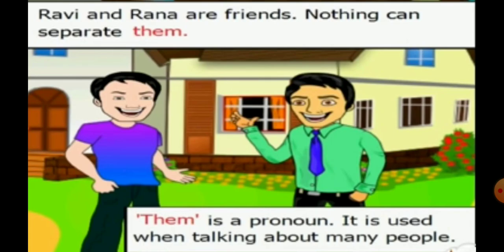Ravi and Rana are friends. Nothing can separate them. Here, them is used in place of Ravi and Rana. We use them when we talk about many people. It is just like the pronoun they. They is used as a subject, but them cannot be used as a subject.